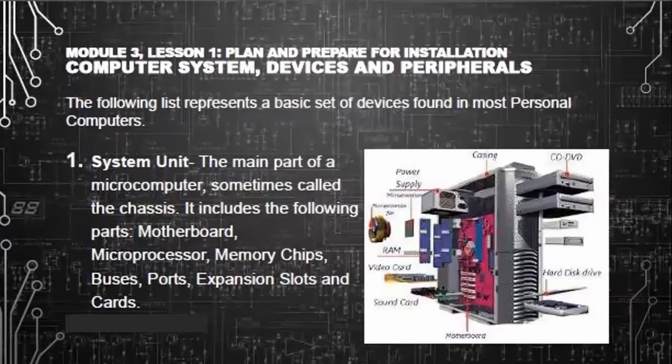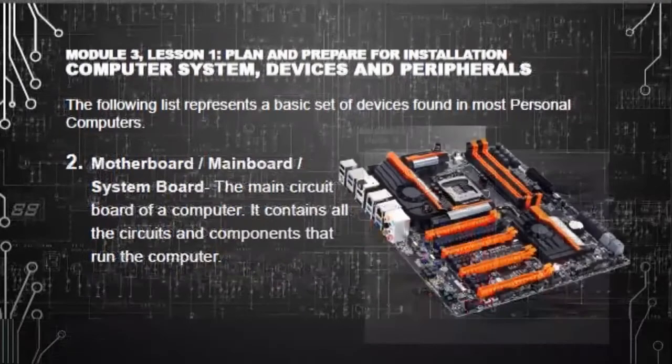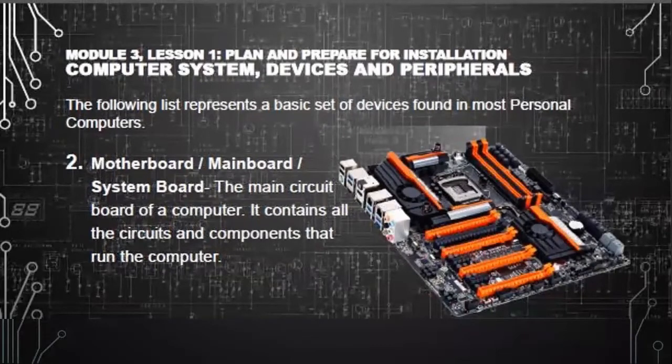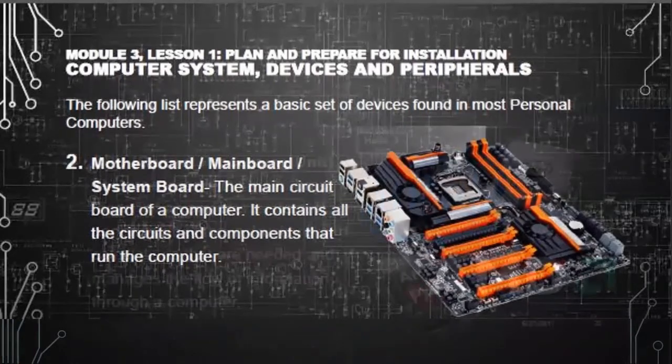Number 1 is the system unit, the main part of a microcomputer, sometimes called the chassis. It includes the following parts: the motherboard, the microprocessor, memory chips, buses, ports, expansion slots, and cards. The motherboard, or the mainboard or the system board, is the main circuit board of a computer. It contains all the circuits and components that run the computer.